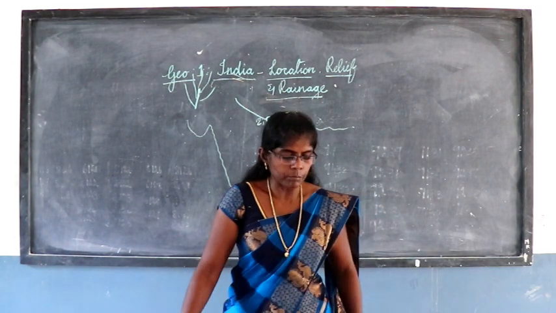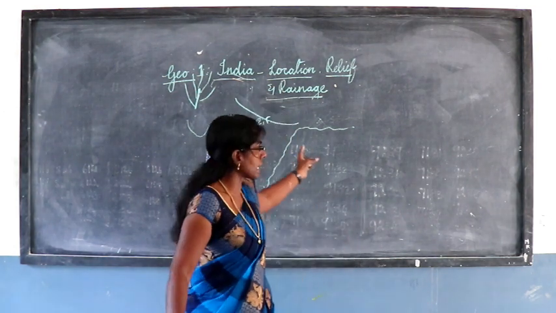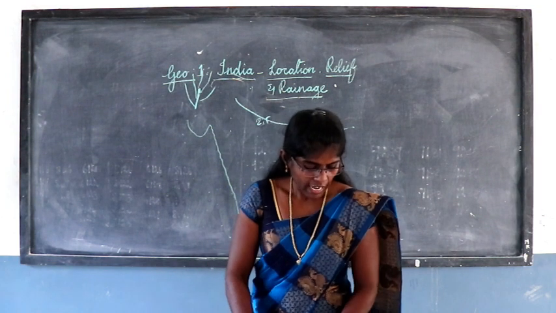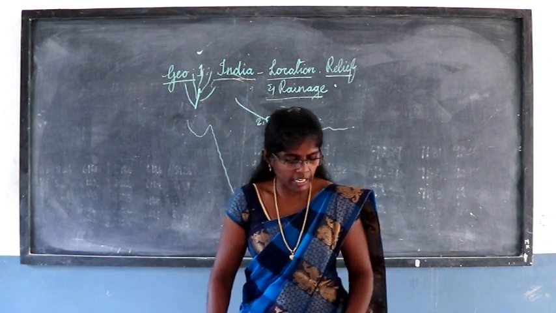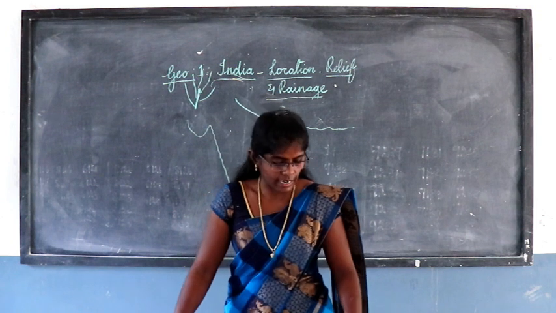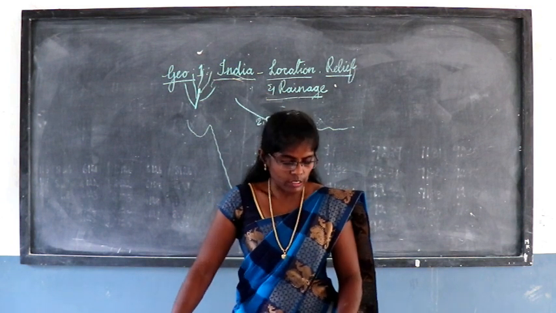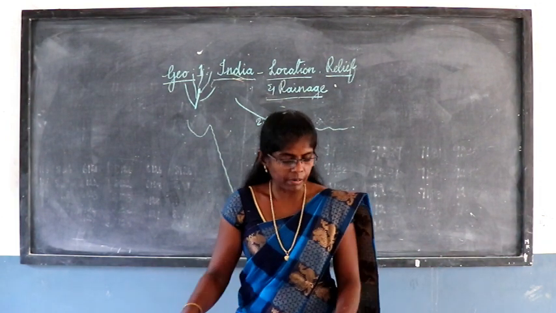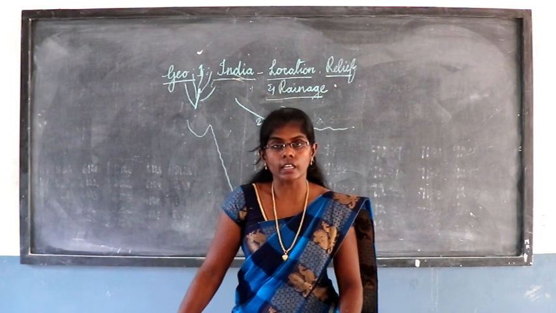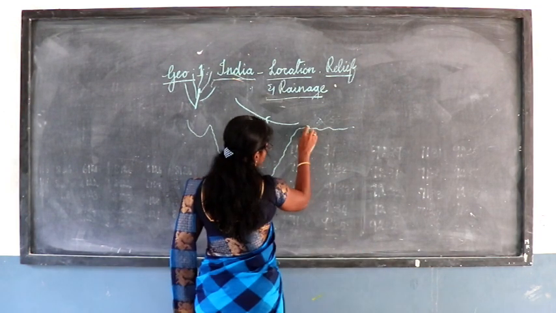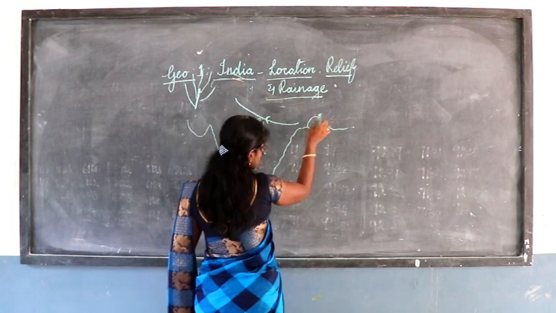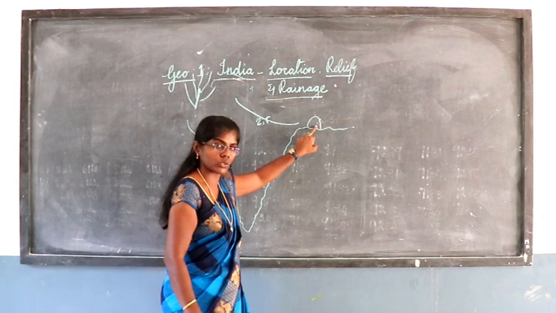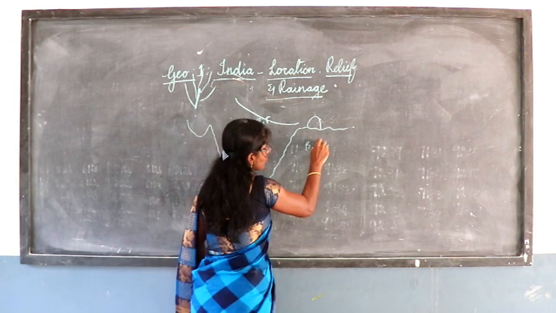Another name of the Ganga: when it reaches Bangladesh, it is called Padma. The combined river of Ganga and Brahmaputra creates the world's largest delta, Sundarban. So Sundarban is the world's largest delta. It is the combination of Ganga and Brahmaputra in Bangladesh before joining the Bay of Bengal. You can see this Sundarban in this area. So Ganga and Brahmaputra join together and create the delta here, called Sundarban, before joining the Bay of Bengal.